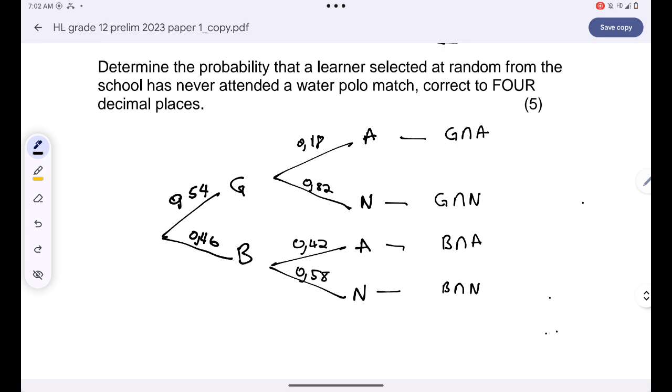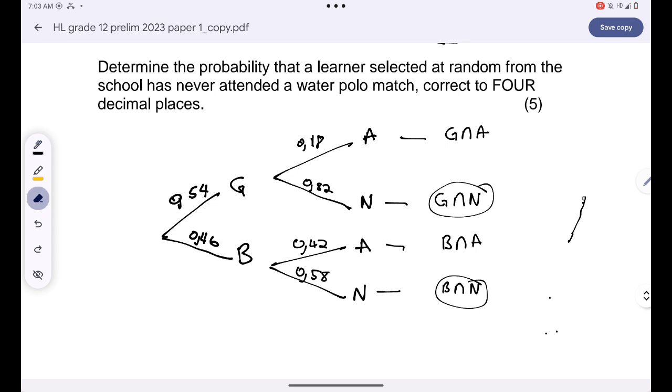Right? They want us to determine the probability that a learner selected randomly from the school has never attended a water polo match. So we are looking for these two. Because they didn't specify that the learner is a girl or a boy. So a learner can be a boy or a learner can be a girl. But bottom line is that they've never attended a polo match.